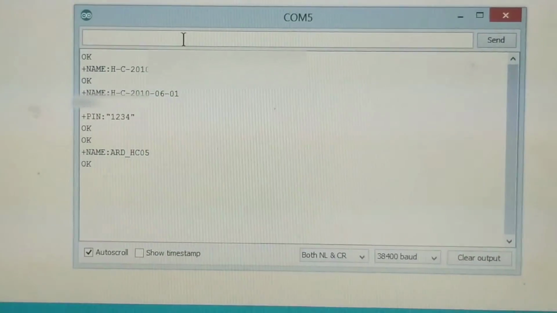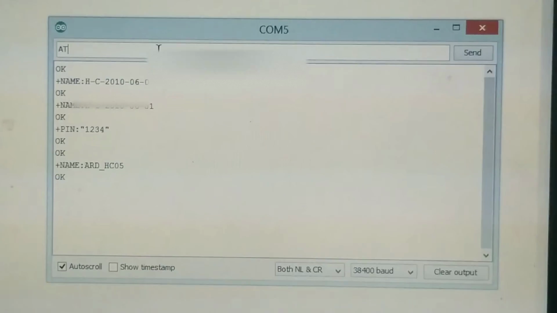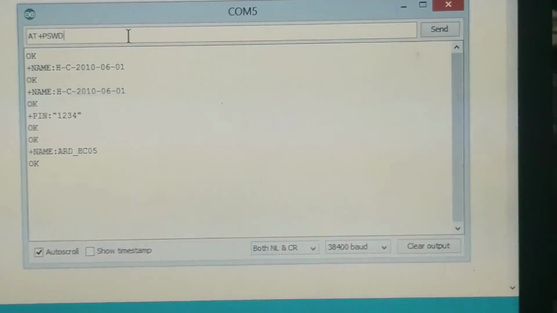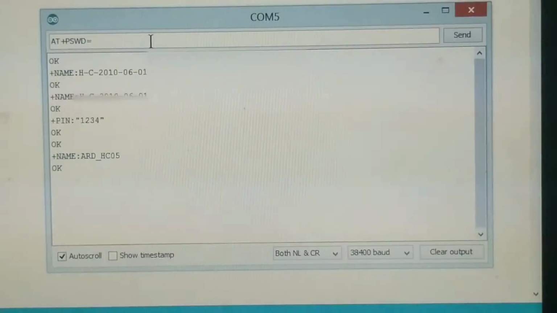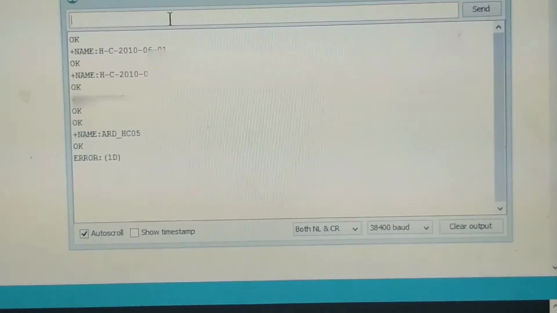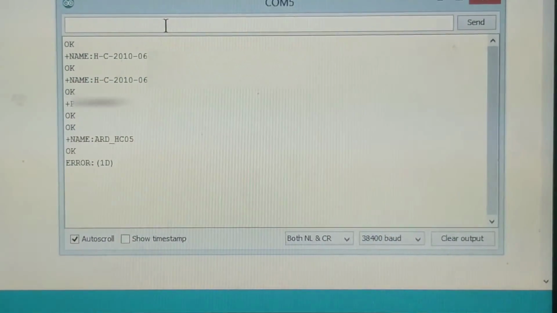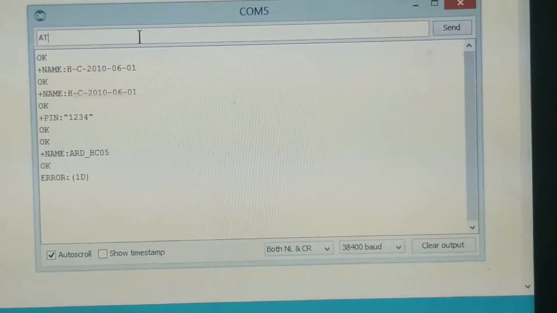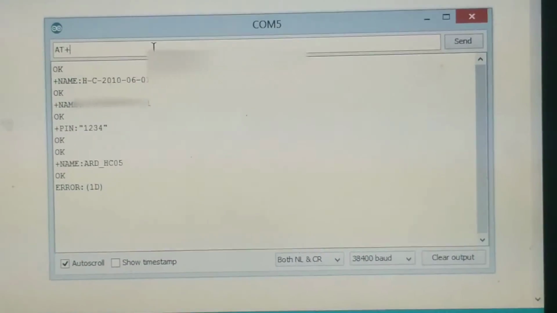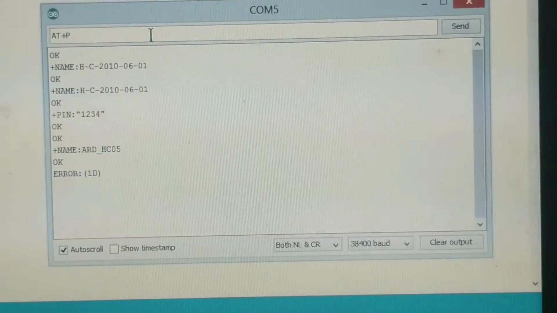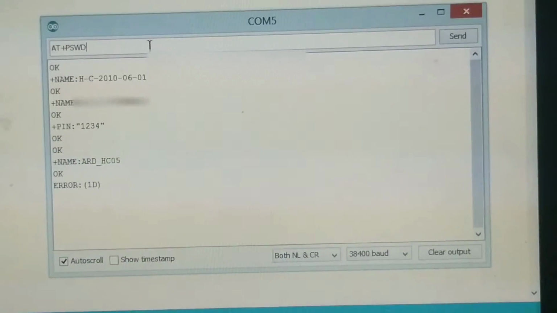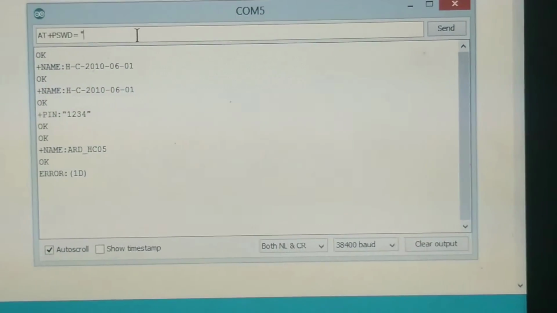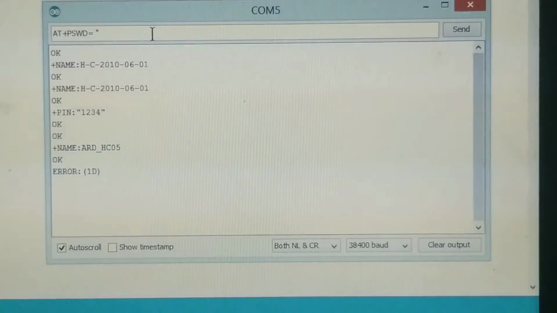It's working. Then if you want to change the password, write AT plus PSWD equal to 1234. It is giving an error because we were not writing it in the right format. AT plus PSWD equal to, then write a quote and write the password.